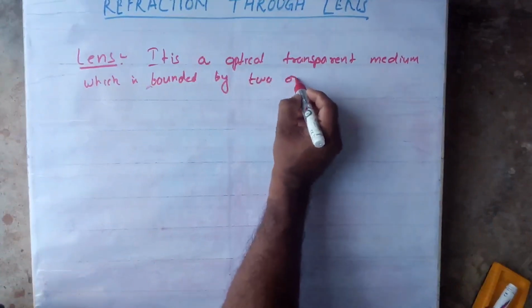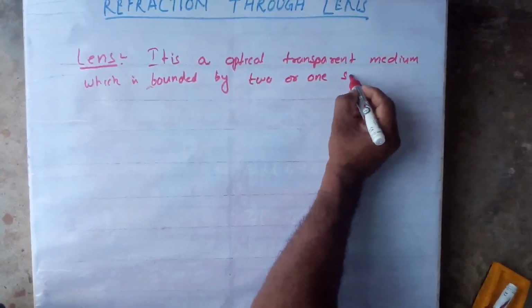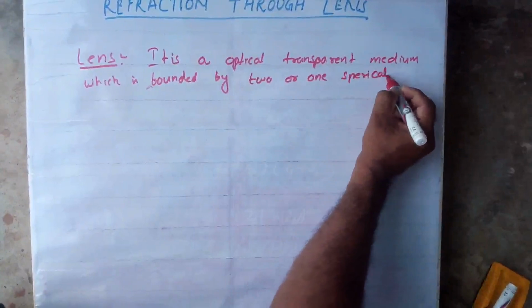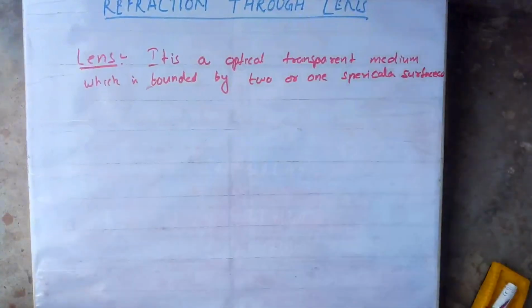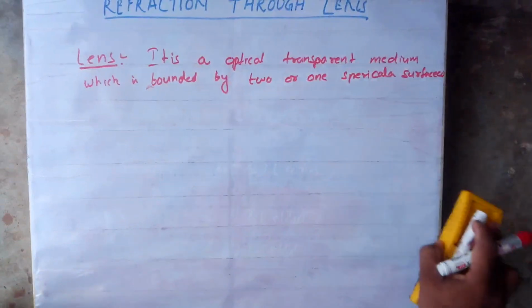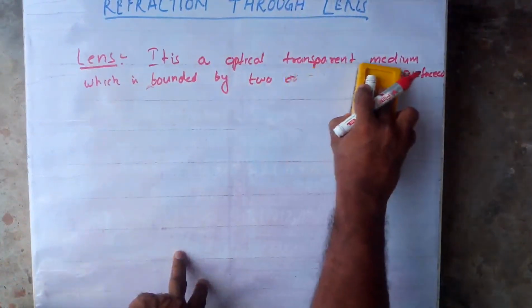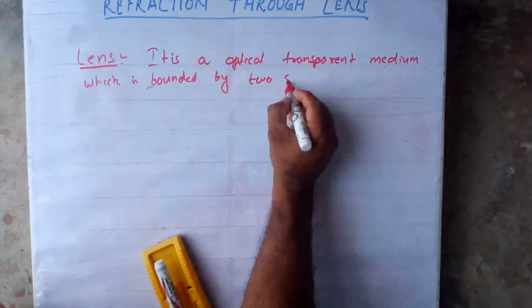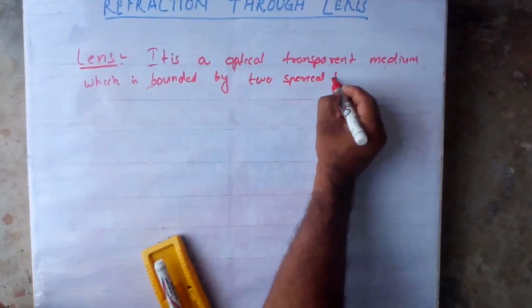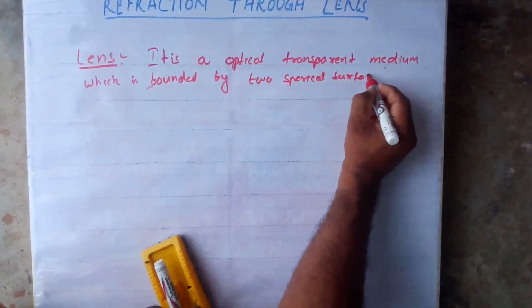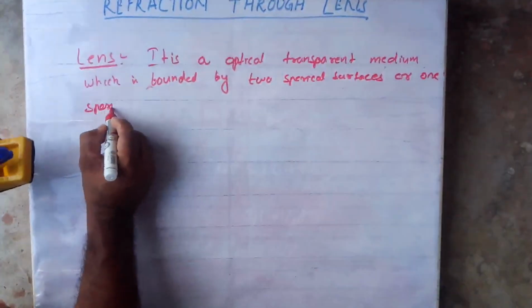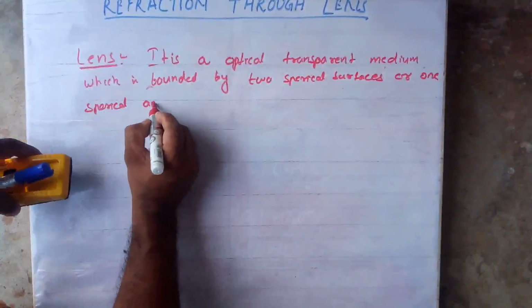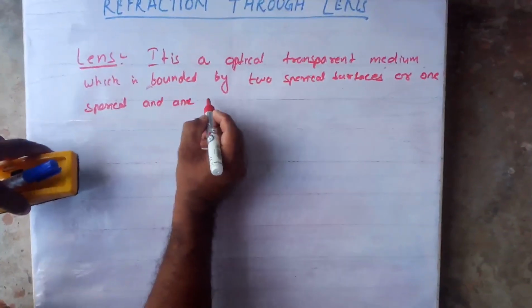Two or one spherical surfaces. Clear? More correctly I'll write it: two spherical surfaces, or one spherical and one plane surface, very accurately.